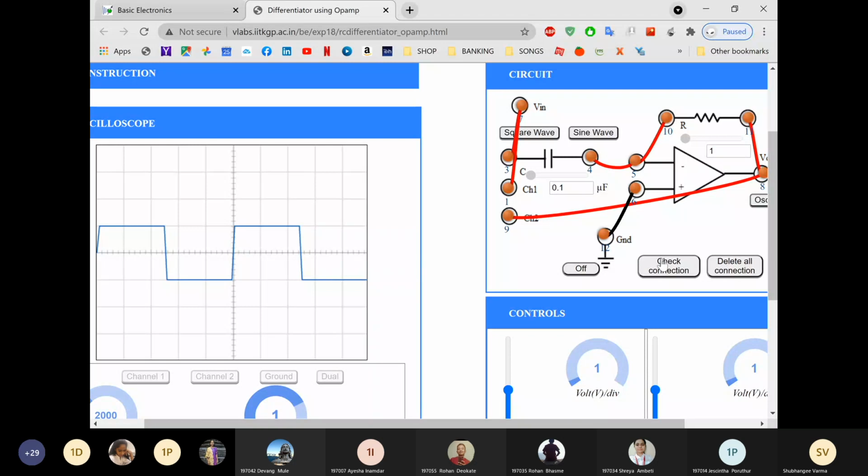Now if you apply a square wave, see, I have clicked on square wave, so I can see square. If you want to check output, click on oscilloscope and you will get a spike. We have seen this in theory. For square wave input, we'll get a spike at the output side. So here you can see we are getting spikes. So this is all about differentiator.